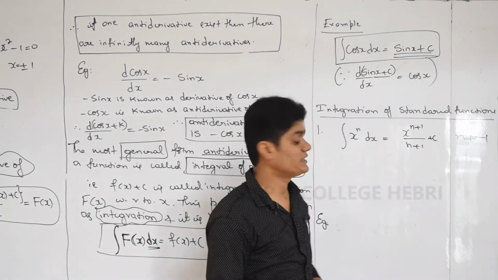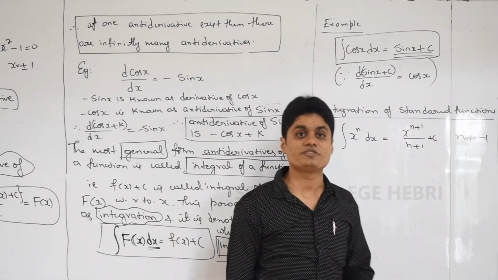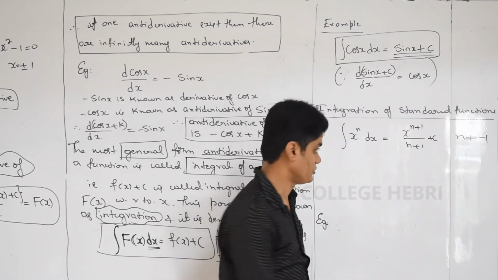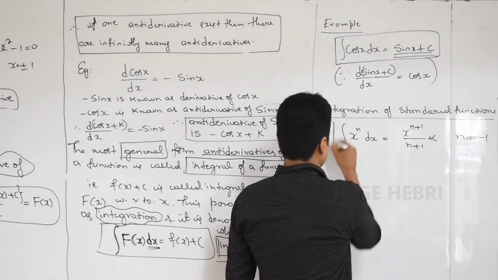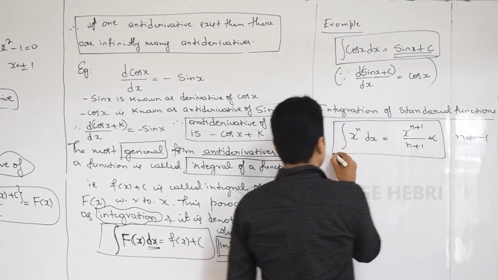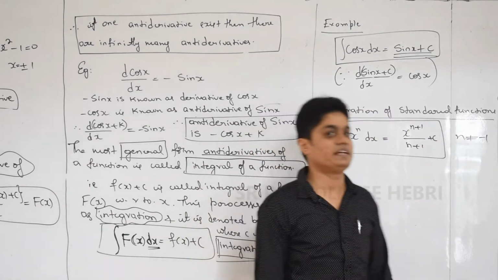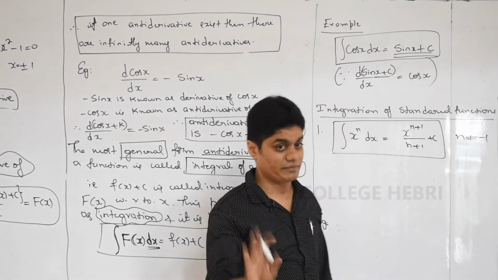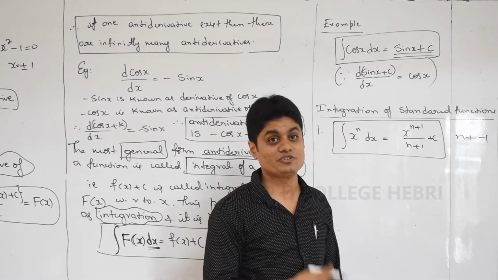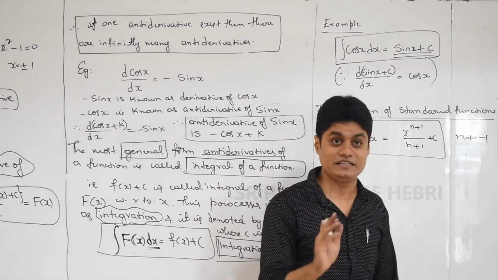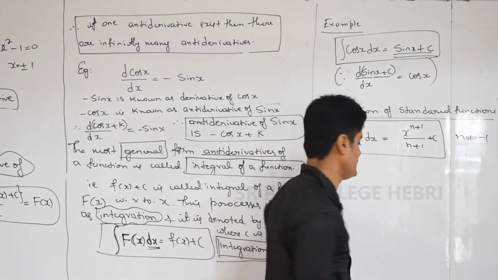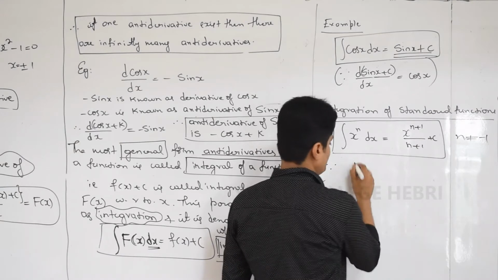If n equals minus 1, what happens? The denominator becomes 0, and if the denominator is 0, the whole process does not exist. So remember the first formula: the integration of x power n is x to the power n plus 1 by n plus 1. You already remember this. Why? You started to use this in first PUC, in the first class in physics, not in maths, in physics. Remember that. So I'll give you the reason first from the differentiation.